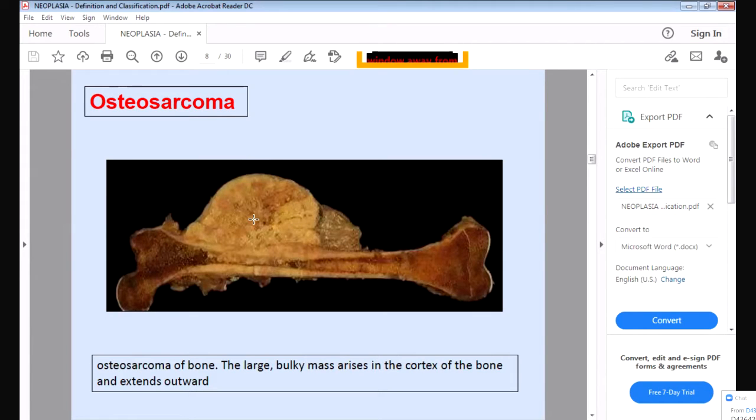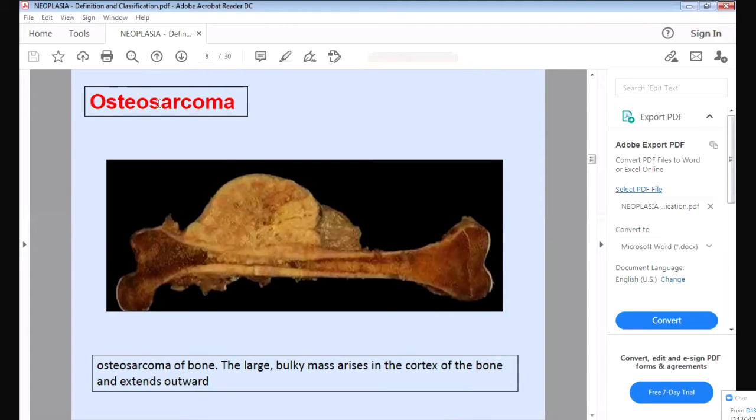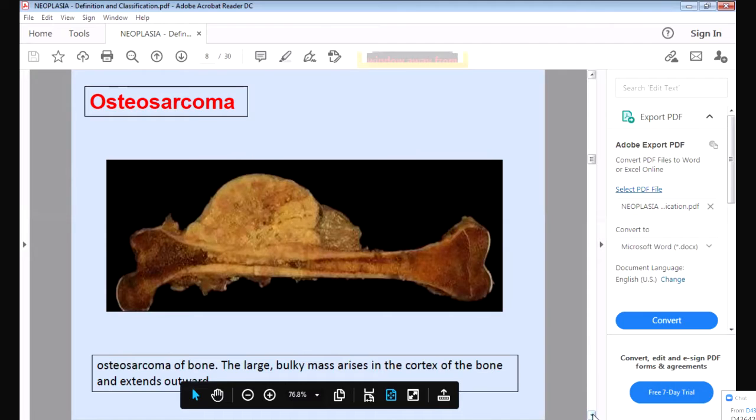Benign tumors are small in size. You can see this is a large mass which is growing so much that it is coming outside the bone. This large mass which is arising from the cortex of the bone is spreading outward. It is a malignant tumor of the bone, and it is called osteosarcoma. Because it is sarcoma, it is a malignant tumor, osteosarcoma.